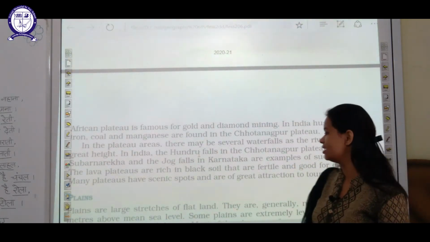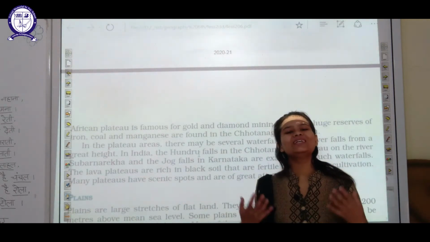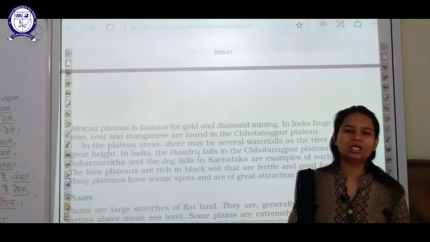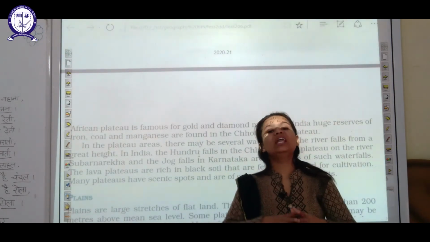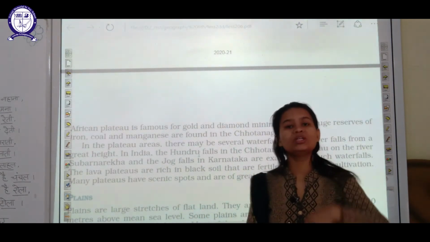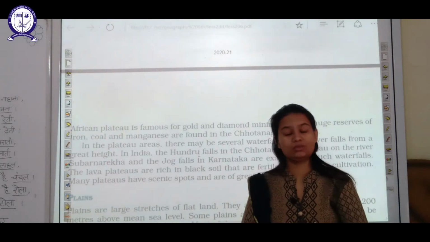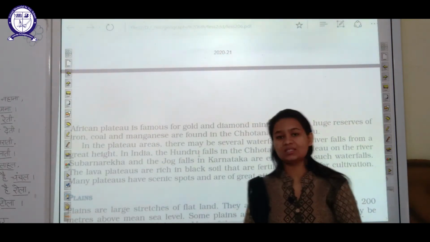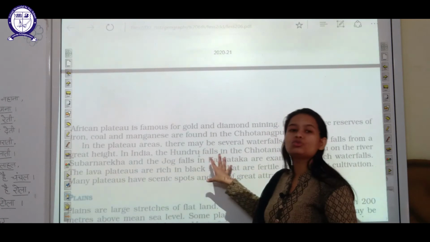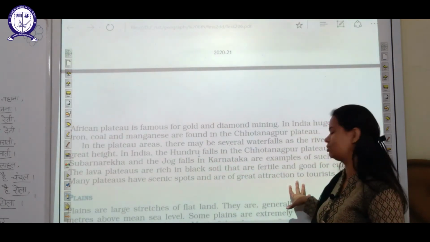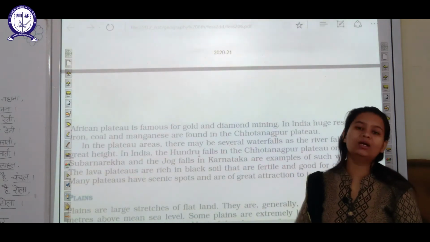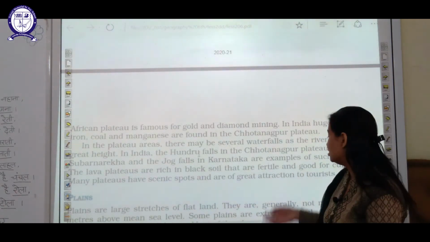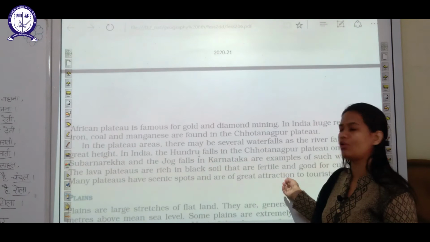The next thing is, plateaus always contain scenic beauty. Now what do you mean by scenic beauty? Like a scenery, and wherever scenic beauty is there, tourists prefer to visit that place. So plateaus also attract tourists, not only in India but in different parts of the world. So they are a great tourist spot as well.